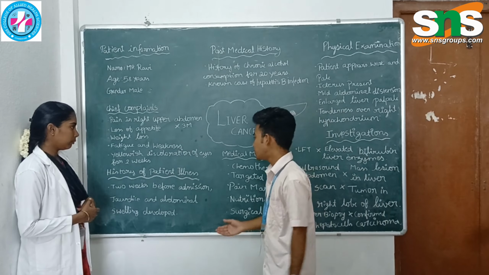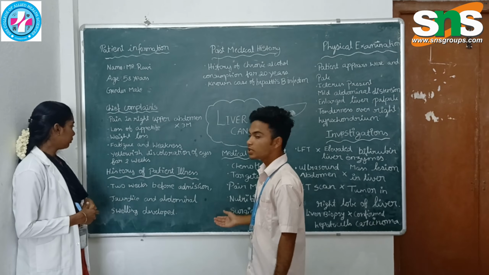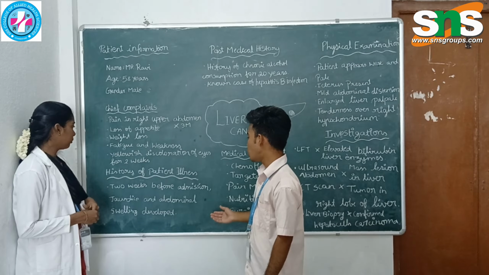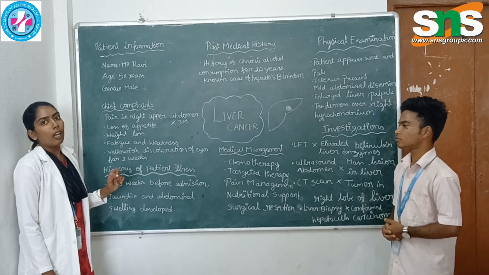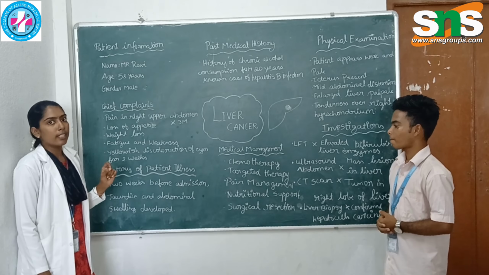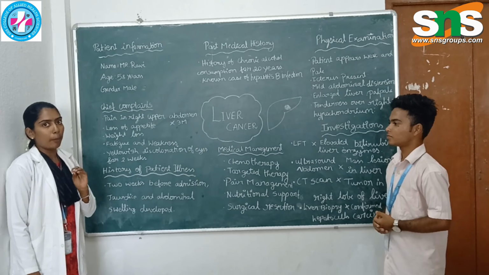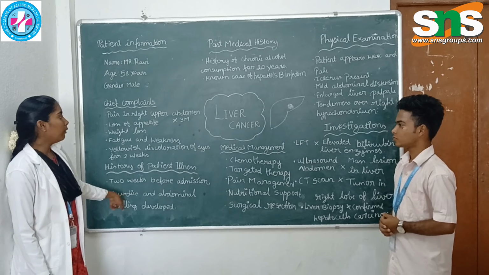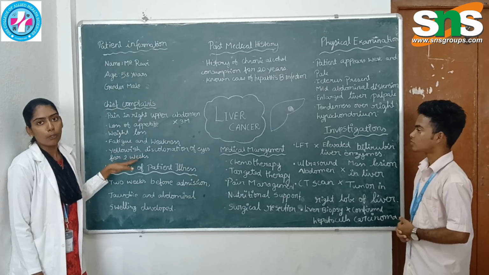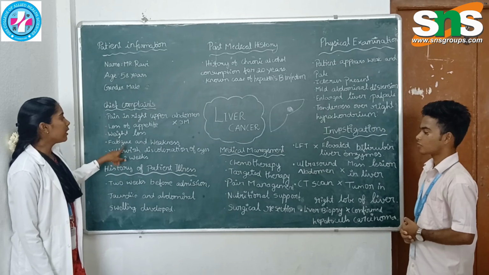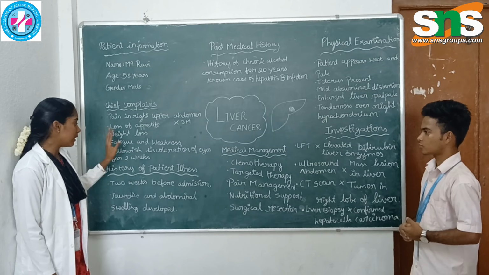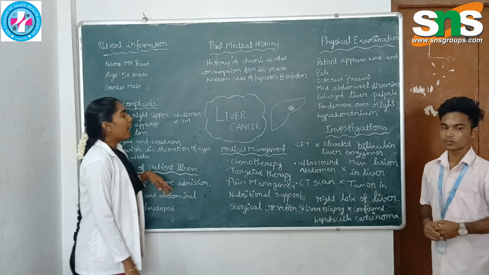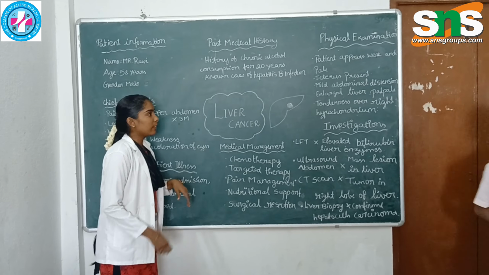History of present illness: 2 weeks before admission, the patient developed jaundice and abdominal swelling. Due to liver cancer, the liver will not function properly, so it leads to jaundice. This jaundice condition creates yellowish discoloration throughout the body, especially the patient has yellowish discoloration in his eyes. Next, past medical history will be explained by Anushka.